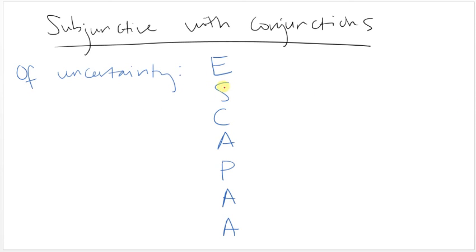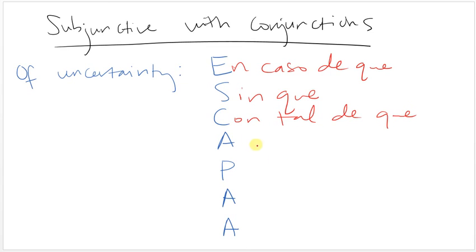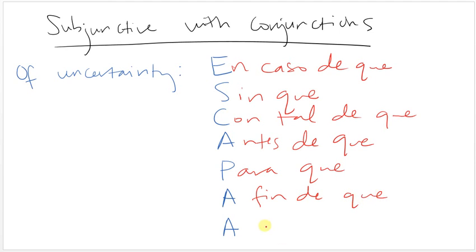So the acronym you can use to remember these is ESCAPA with two A's, because you all want to escapar del subjuntivo, and they stand for en caso de que, sin que, con tal de que, antes de que, para que, a fin de que, y a menos que.